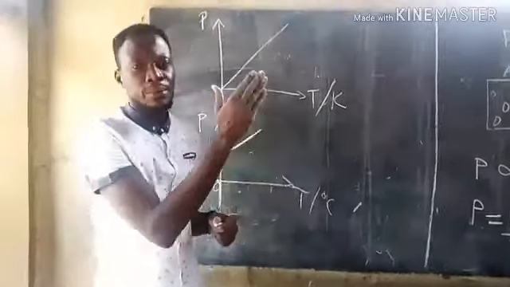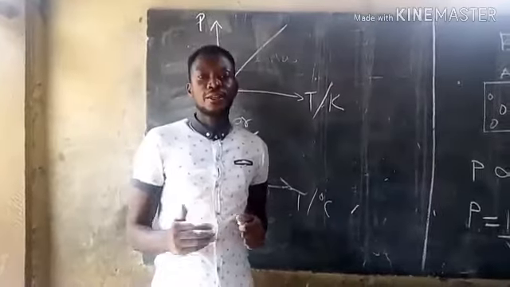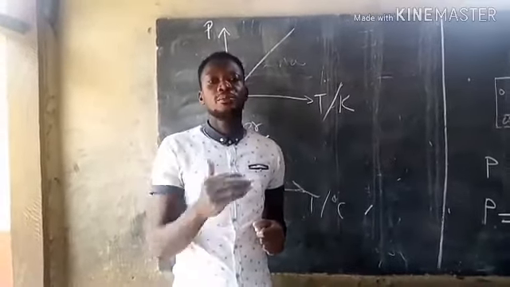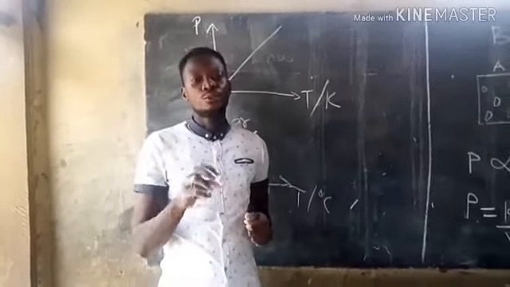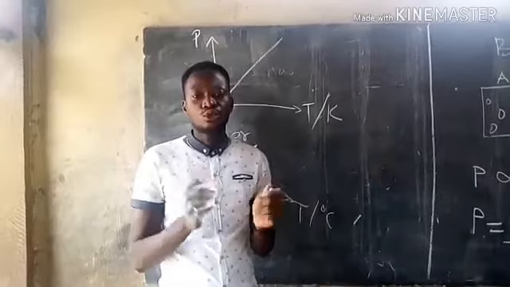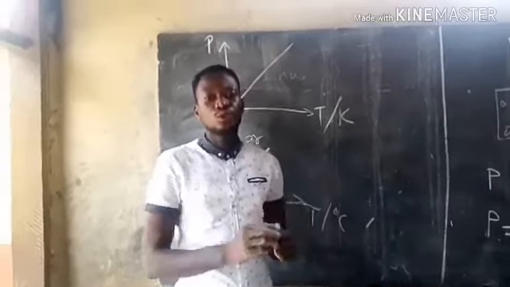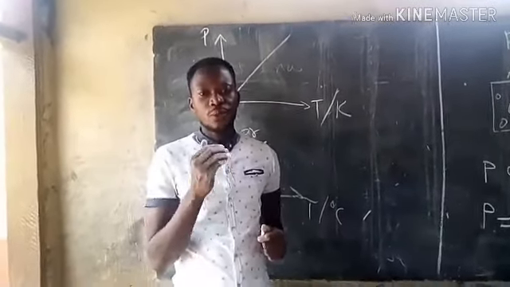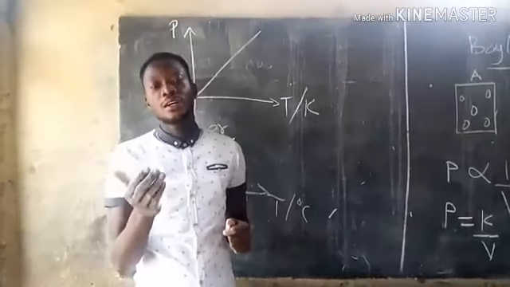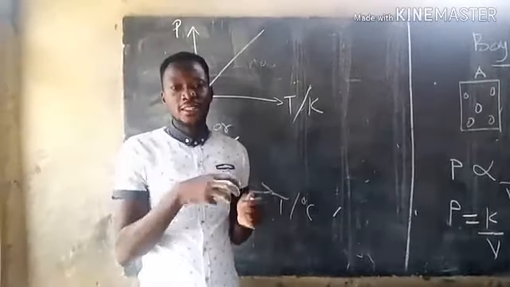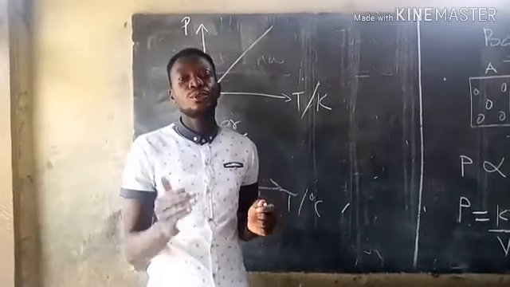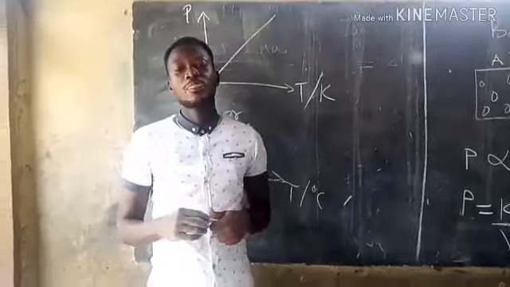And under pressure law, an increasing temperature will result in increasing pressure when the volume is kept constant. So all these come together to form gas law. When we started, I told you gas law explains the behavior of gas when there are changes in pressure, volume, and temperature.